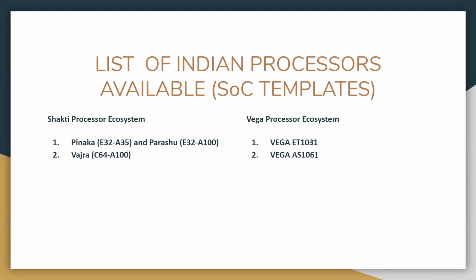Under the Shakti processor ecosystem, we have been provided with three SoC templates, that's Pinaka and Parashu, which are E-class processors, and Vajra, which is a C-class processor. And similarly in Vega, we have one E-class processor, that's ET1031, and Vega AS1061 goes for the C-class. Next slide.